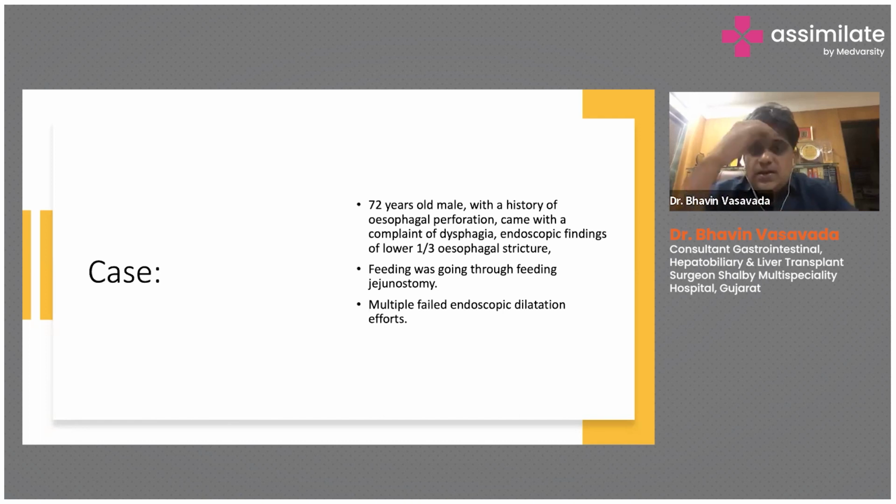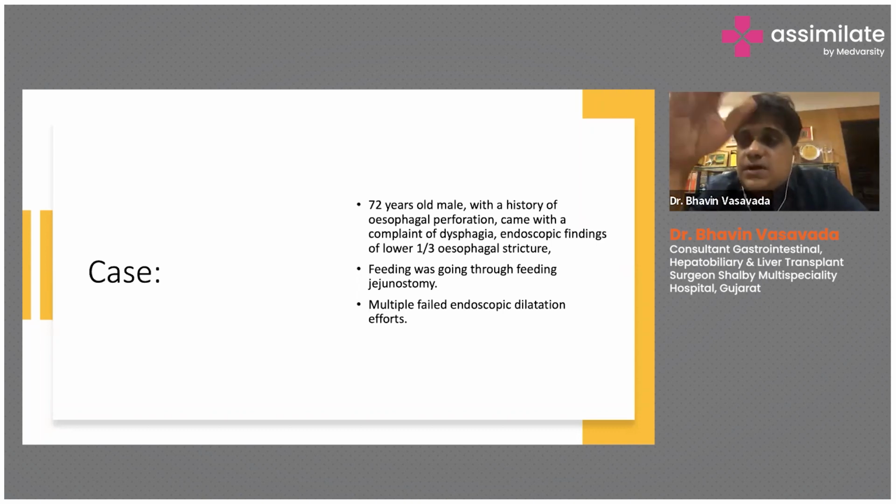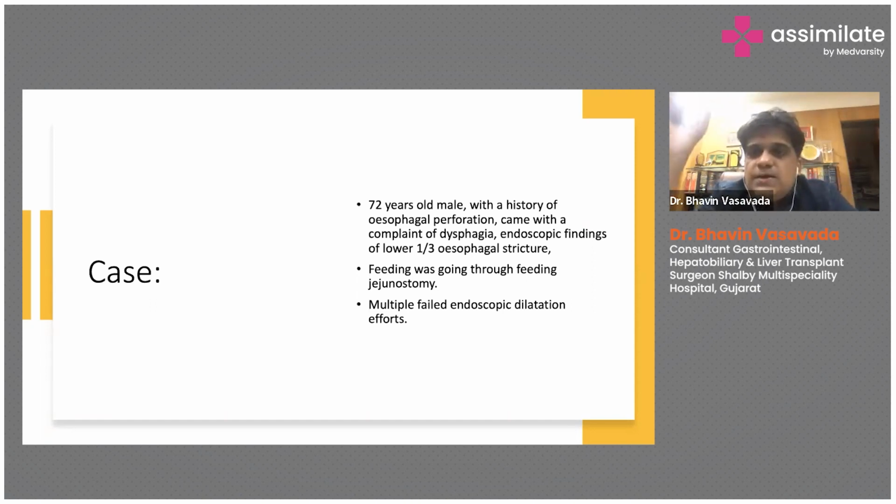Okay, now this case was a relatively old gentleman, a 72-year-old male. The patient had a history of esophageal perforation 5 years back, and at Delhi Army Hospital the patient underwent an initial surgery, because whenever there is perforation and active sepsis, we generally do not recommend very high-risk surgery. So in that case, the patient was given what we call a bailout surgery, and they treated the patient, put in a jejunostomy tube, that is, a tube directly in the jejunum for feeding, and came out.